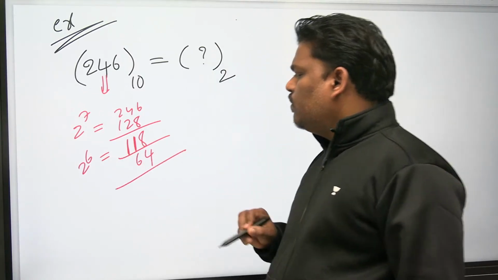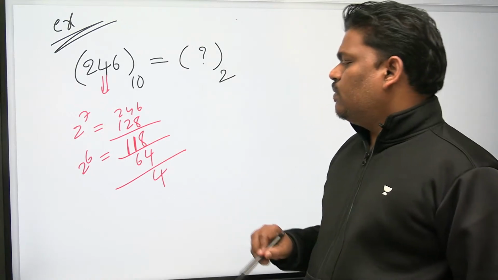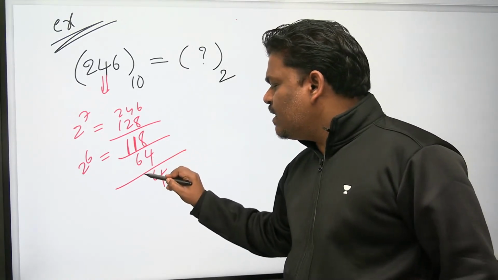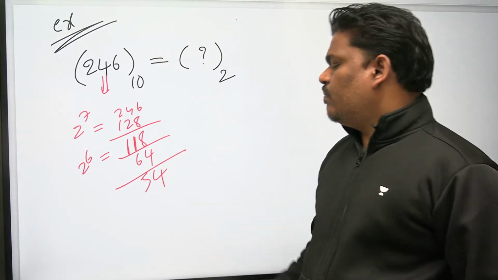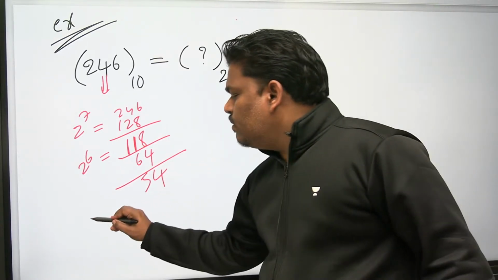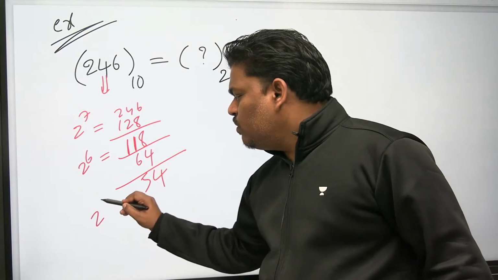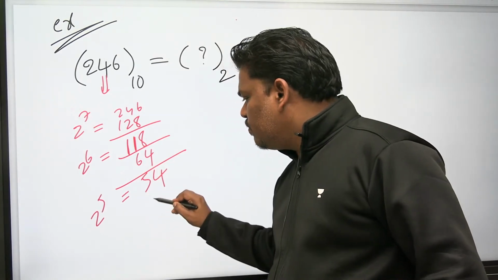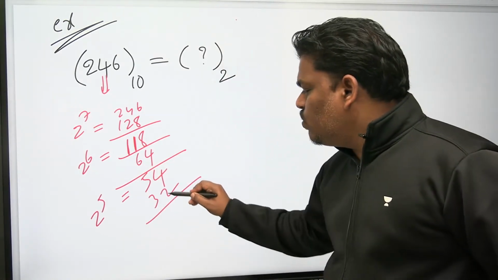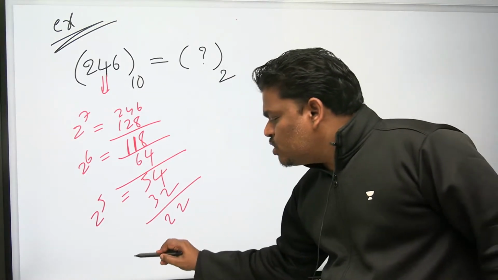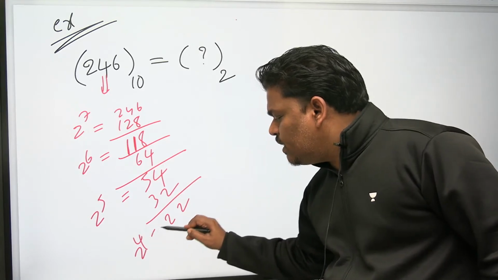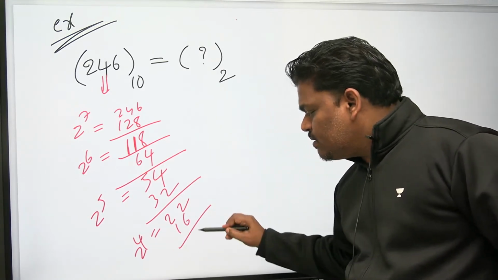Remove 64 now. 118 minus 64 is 54. Again, the closest power of 2 is 2 power 5, 32. Remaining is 22. The closest power of 2 is 2 power 4, 16. Remaining is 6.